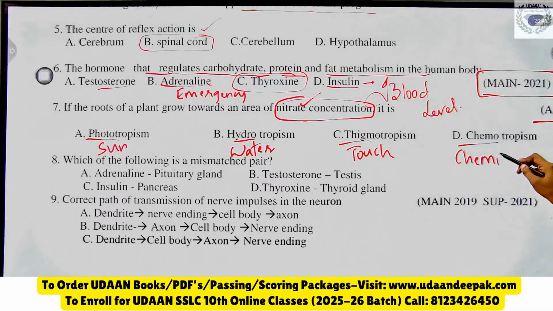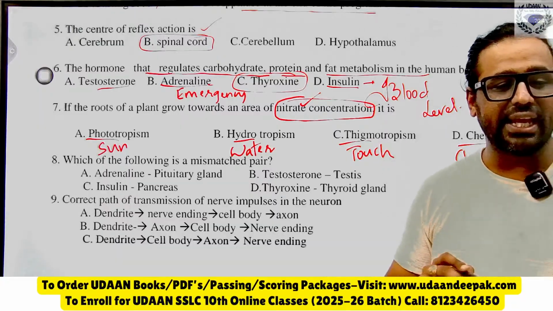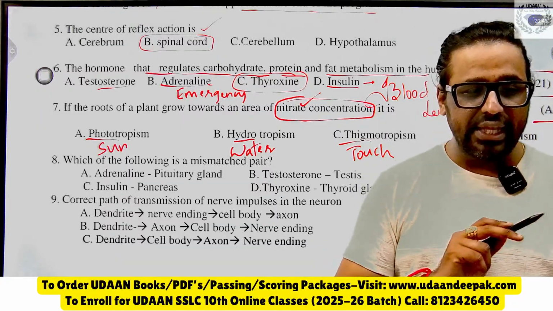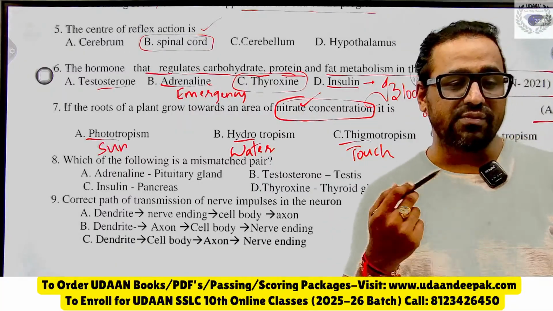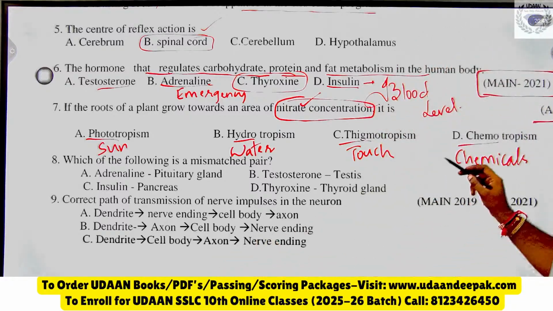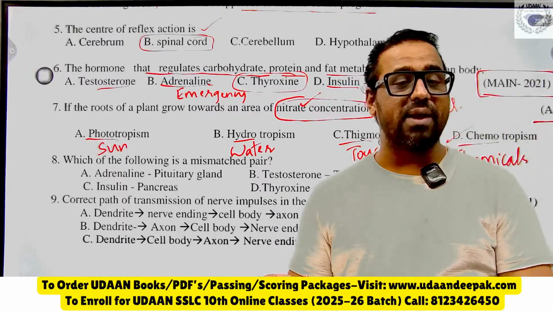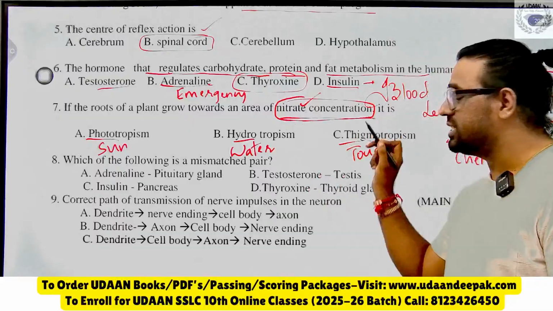So I have just explained all the options here. Keeping the options in mind, very good Nikhil, Jyoti, Zayad, then Naveen, Venkatesh, Chef Sharan, very good. All of you have given the right answer, and the right answer is chemotropism, because it is the movement of plant parts in response to chemicals, because nitrite concentration is nothing but what?